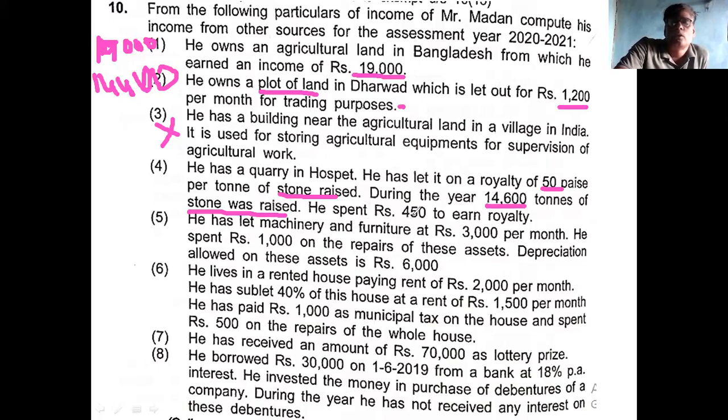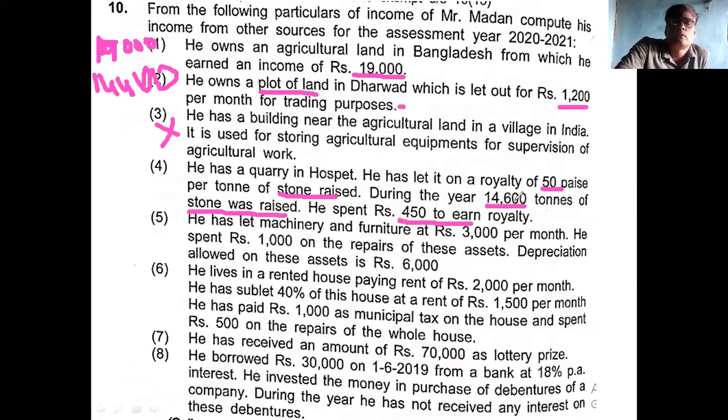Then what is the amount spent to earn that royalty? 450. Okay, so 450 is the allowable expense.